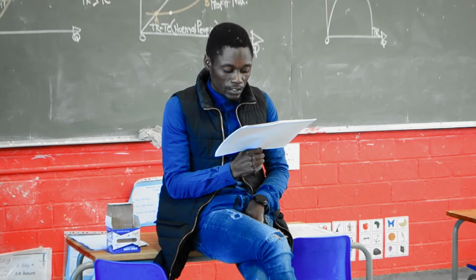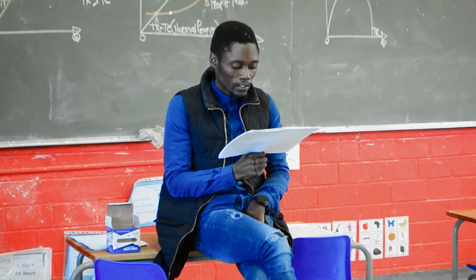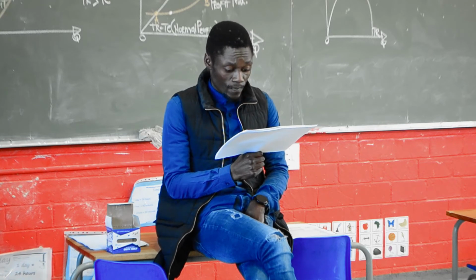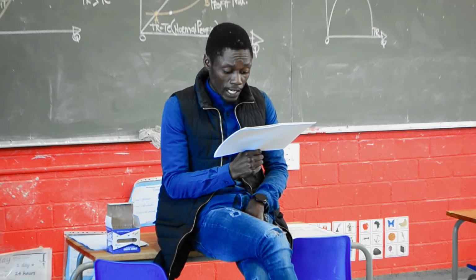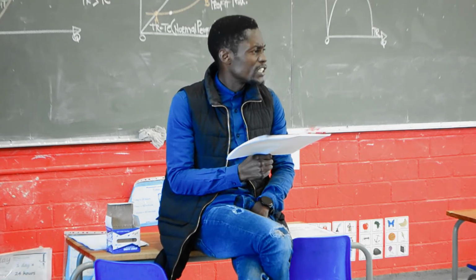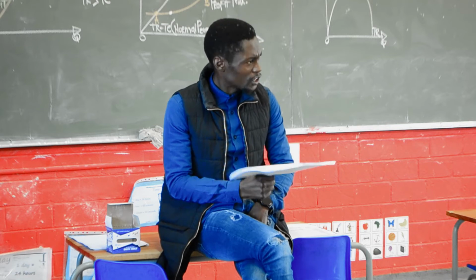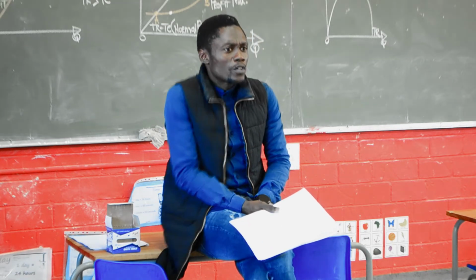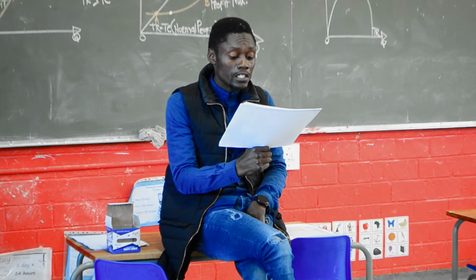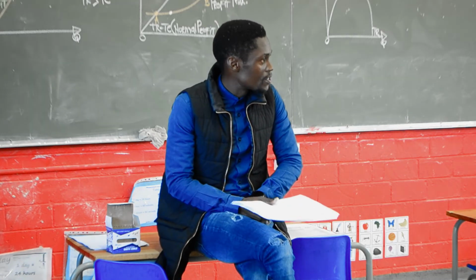Identify the optimum production point on the graph above. Point A. Why is that point the optimum production point? Because that is our profit maximization point, where our MR is equal to the MC.